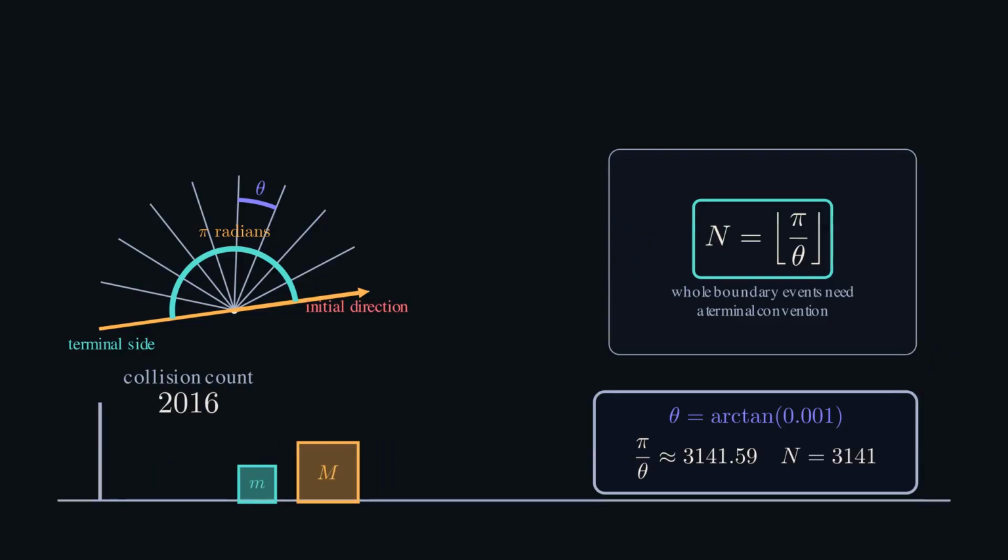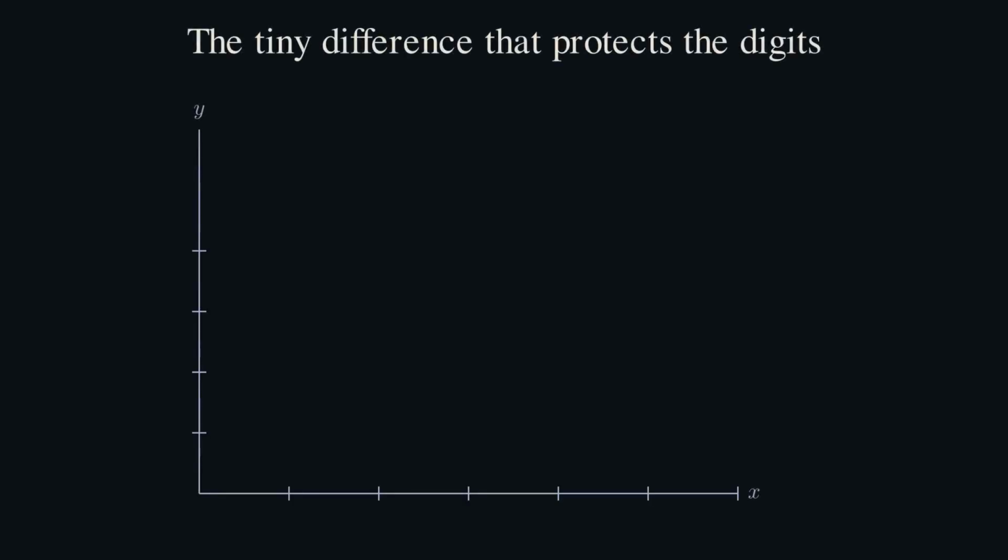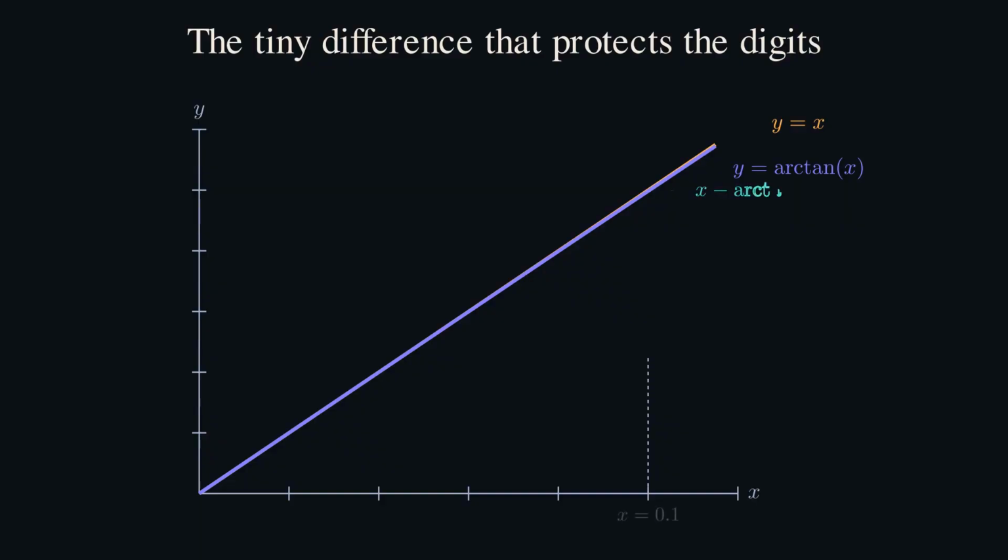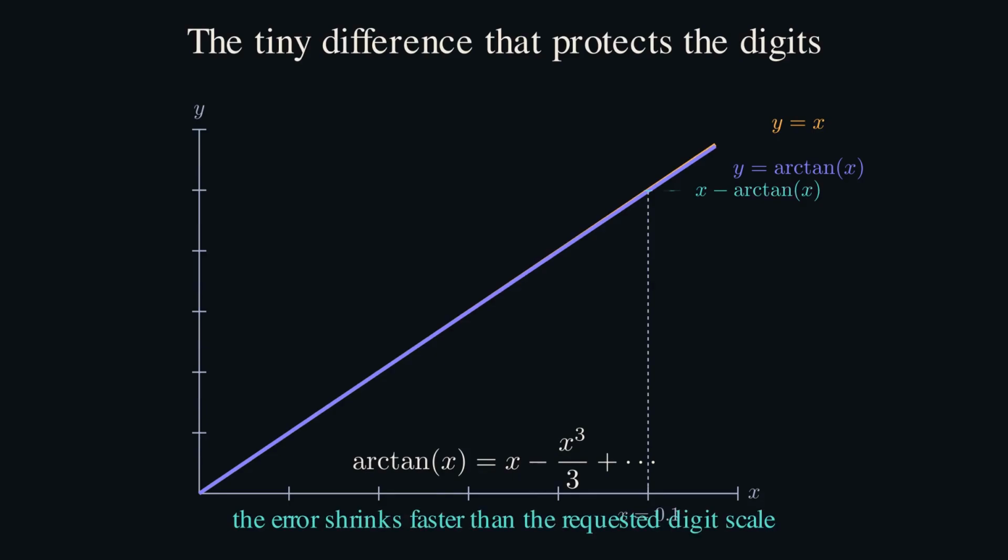But approximately isn't enough. Why does the floor keep selecting exactly the leading digits of pi instead of occasionally slipping by 1? The difference between arctangent of a tiny number and the number itself has to stay smaller than the unused fractional part. That's the next piece. The blocks don't produce pi by coincidence. They exploit an approximation whose error shrinks much faster than the digit scale we're asking for.